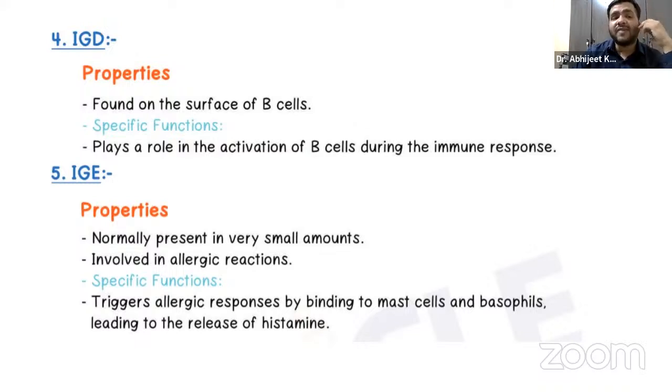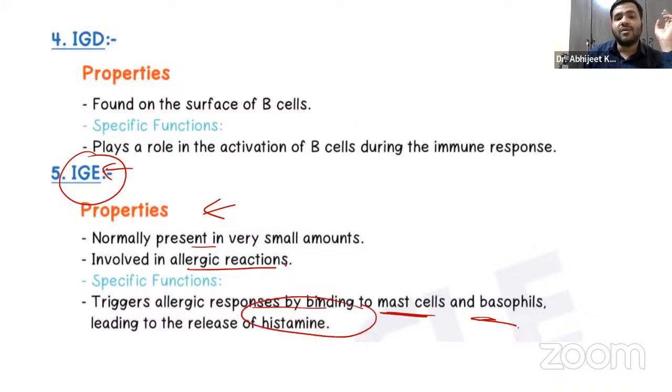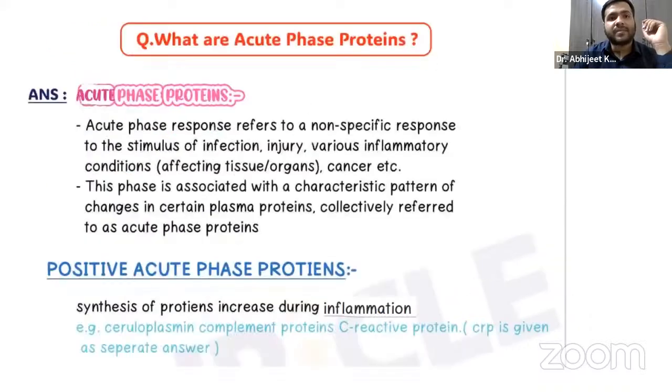Apart from that, the properties of IgE: remember, it is normally present in very small amounts, and it is important in allergy. Whenever you get a case of asthma or pollen grain dust allergy, they will try to mention some allergic component in the question, and you have to remember that for any allergic response, the immunoglobulin is IgE, right? It triggers allergic responses by binding to mast cells and basophils, and a component called histamine is released.